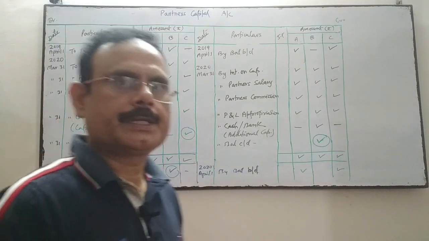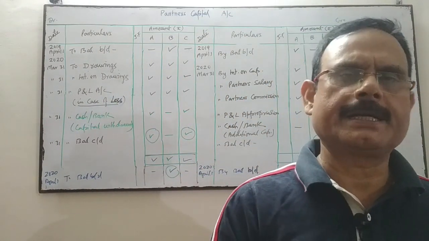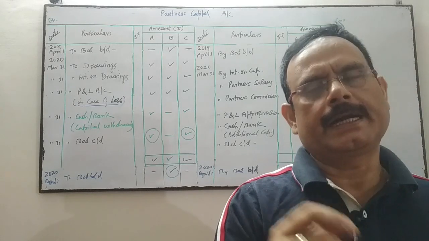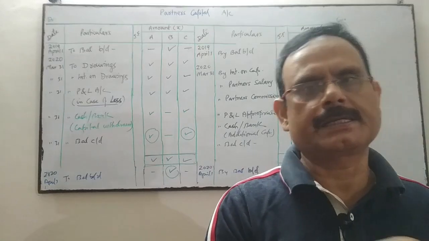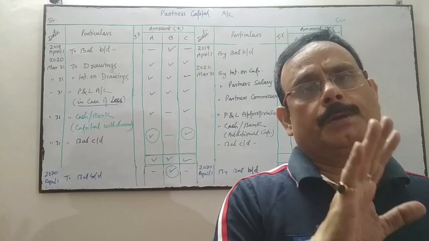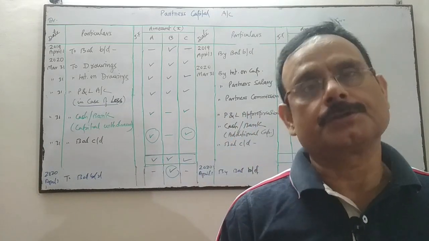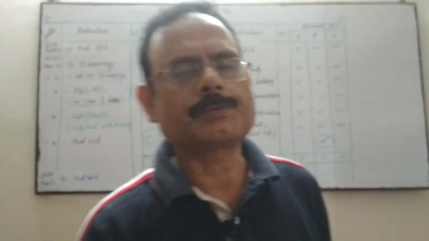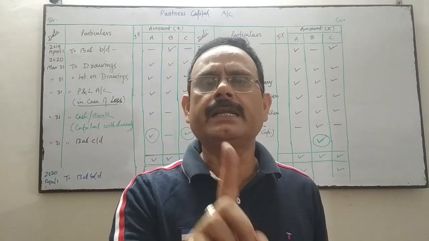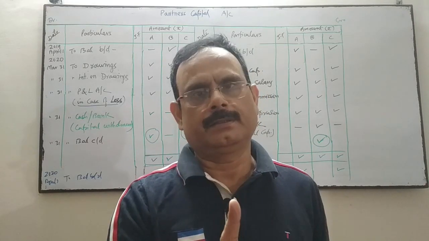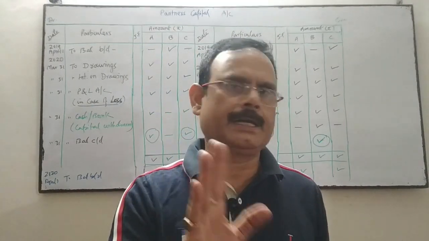So when the capital is fluctuating, we will operate only one account, and all the information related to the partner, whether it's an additional capital or capital withdrawn, interest on capital, interest on drawing, partner's salary, partner's commissions, P&L appropriation account, or profit and loss in case of loss, drawings, all these items will be transferred to the partner's capital account, because we are operating one single account for the partner's capital.